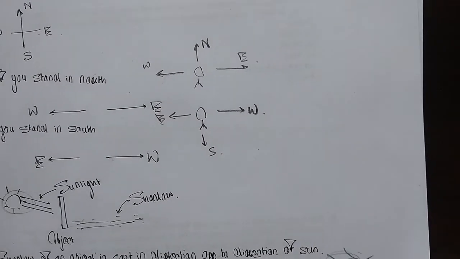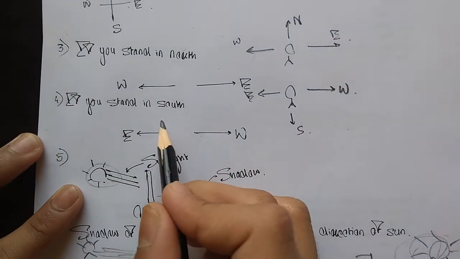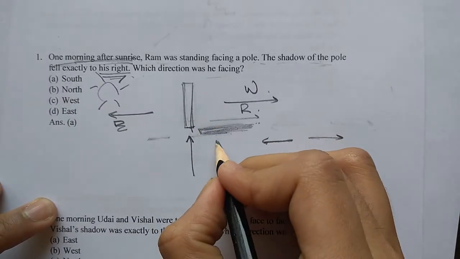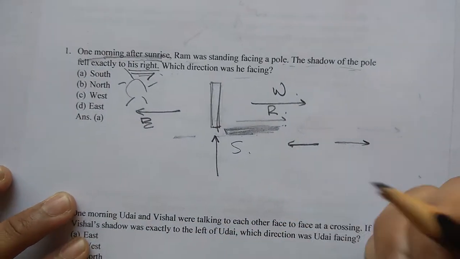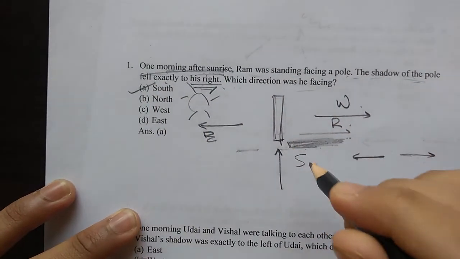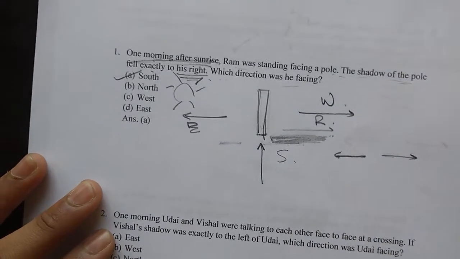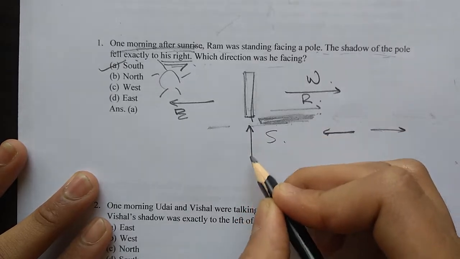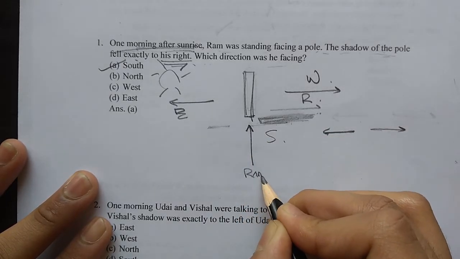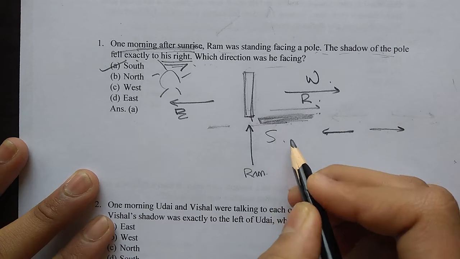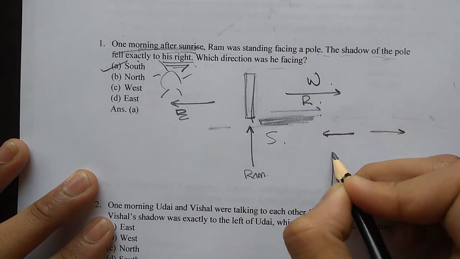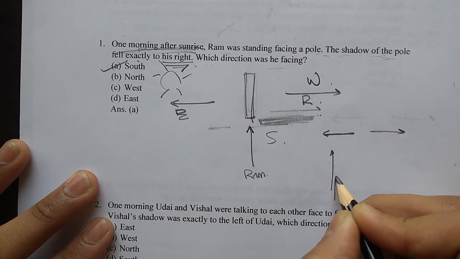Now we had established another rule here, that when our directions look like this, east here and west here, it means that I am facing towards the south. And that's pretty much it, the answer is towards the south. So I'll repeat what I did here. First of all, I took a pole and I took an arrow. Now this arrow represents Ram. I said that Ram is facing in the direction I am facing. So I am facing in this direction and Ram is also facing in this direction.